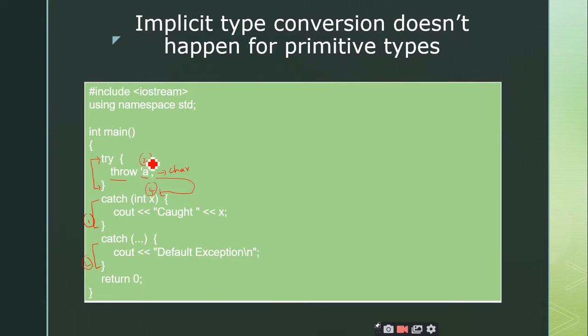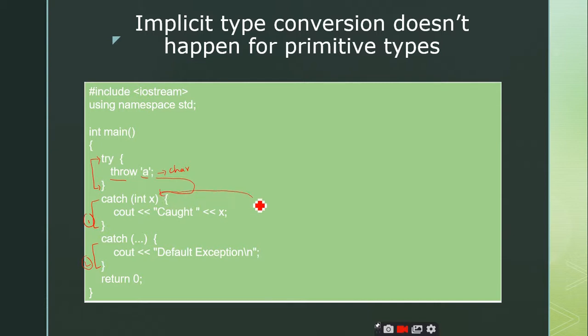So you are converting the second rank into the fourth rank, right? We are converting the character into integer, giving it a promotion, but this type of conversion is not at all possible in exceptions. It will just check whether the data type is matching or not. Here I am throwing a char, but here it is declared as integer, therefore there is a mismatch.